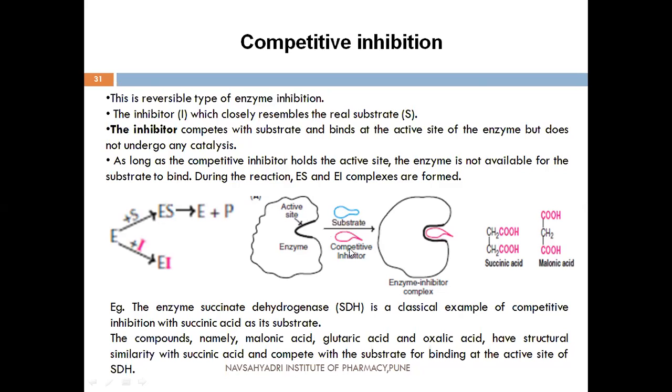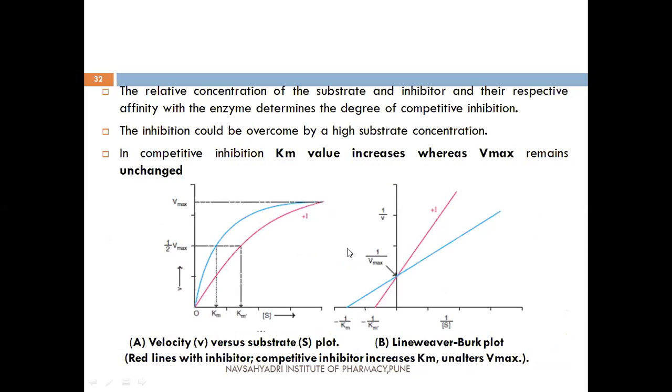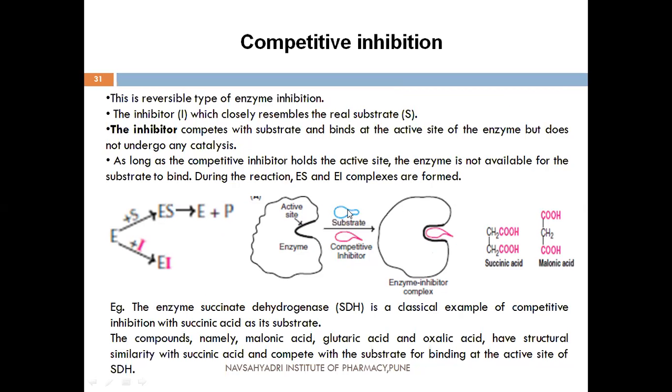So here this is the competitive inhibitor I and the substrate S. Here these two, inhibitor and substrate, are somewhat structurally similar to each other. The inhibitor competes with the substrate at the binding site, that is the active site of the enzyme, and that's why the enzyme does not undergo any catalysis.